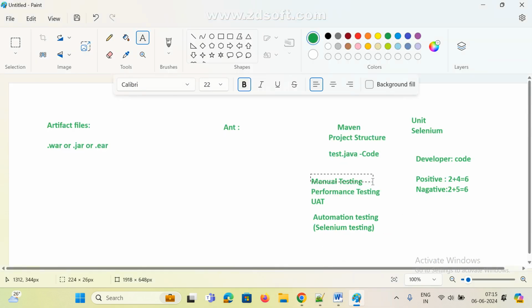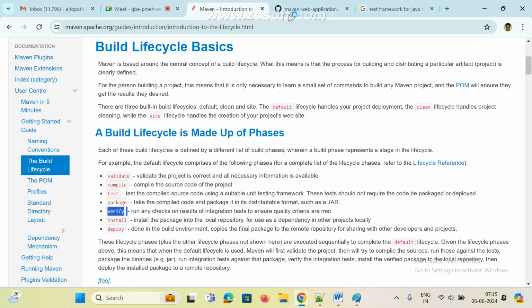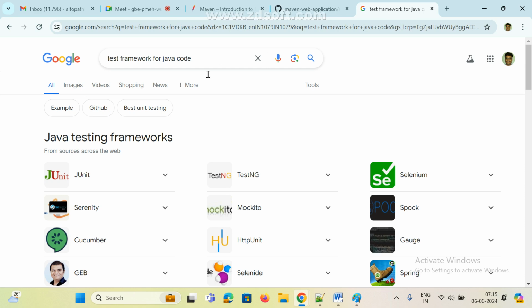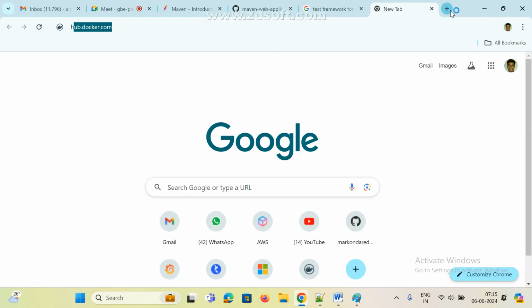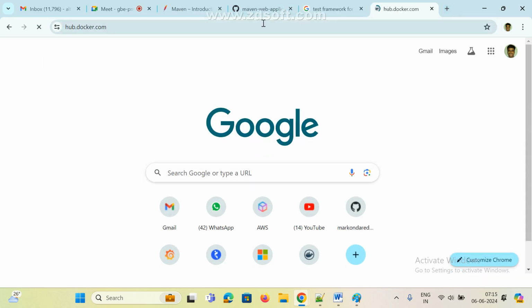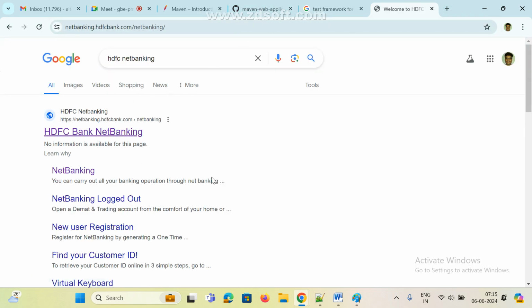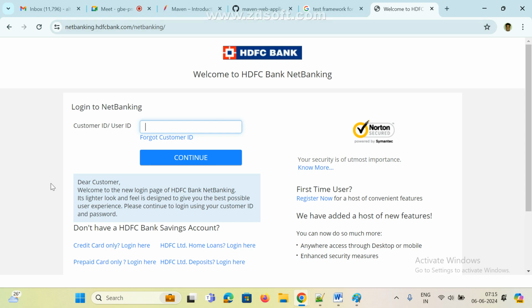So first they test manually, and then what is the response? Response means this is the server, right? So we deployed this code into the server. Once the code is deployed into the server, take for example HDFC. This is the performance. This site is being hit by many people, right? How are we getting the response?